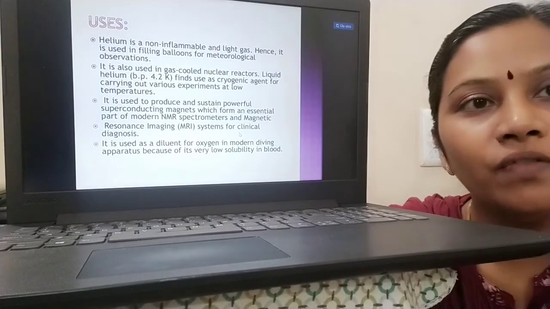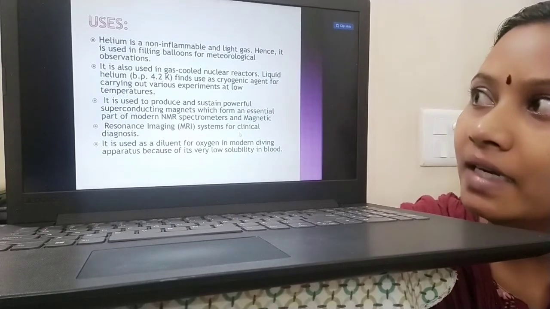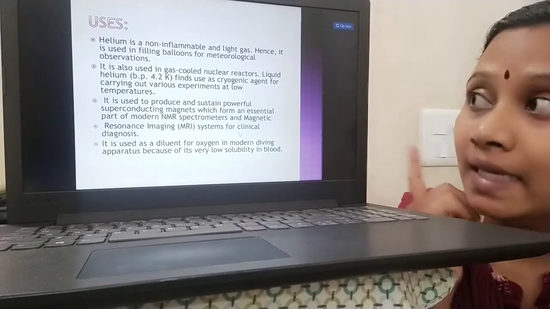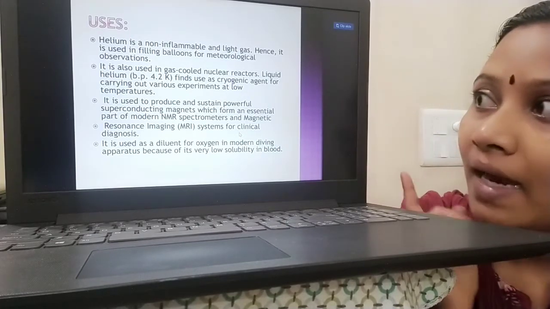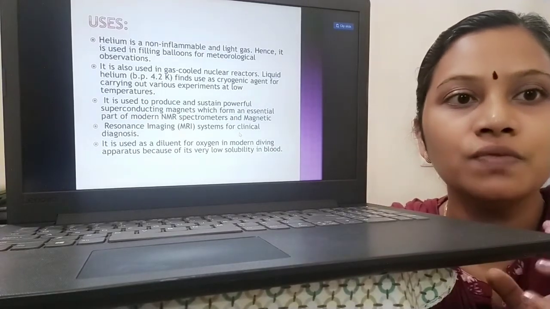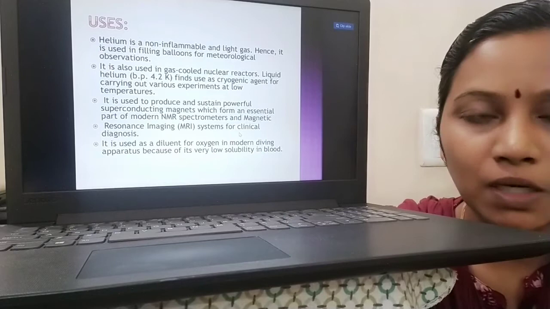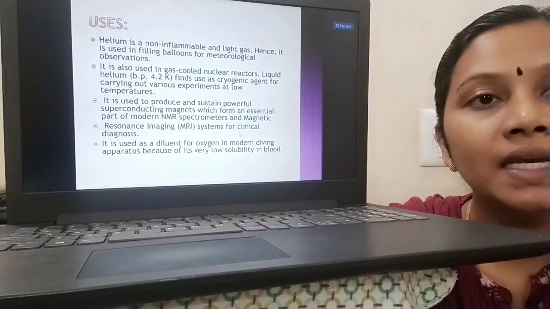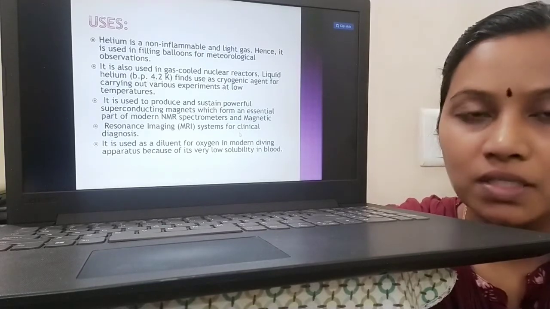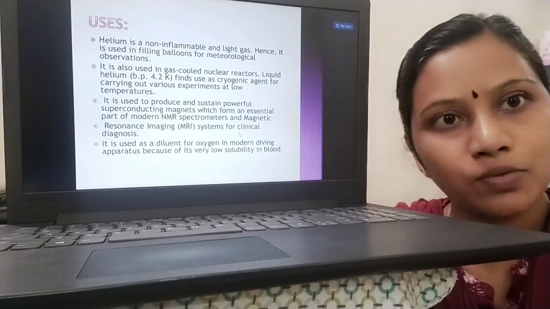See, helium is non-inflammable. It's a very light gas, so we know that it is used for filling gas balloons, and it is also used in meteorological observation. And you can also use helium for nuclear reactors, and liquid helium is used as a cryogenic reagent. You know about cryogenic reagents, the materials which are used for very low temperature, extremely low temperature. So here liquid helium is used as a cryogenic agent for carrying out many experiments at low temperatures. So about the uses of helium, since it is a light gas, it is used for filling gas balloons, and number 2, it's used as a cryogenic agent.